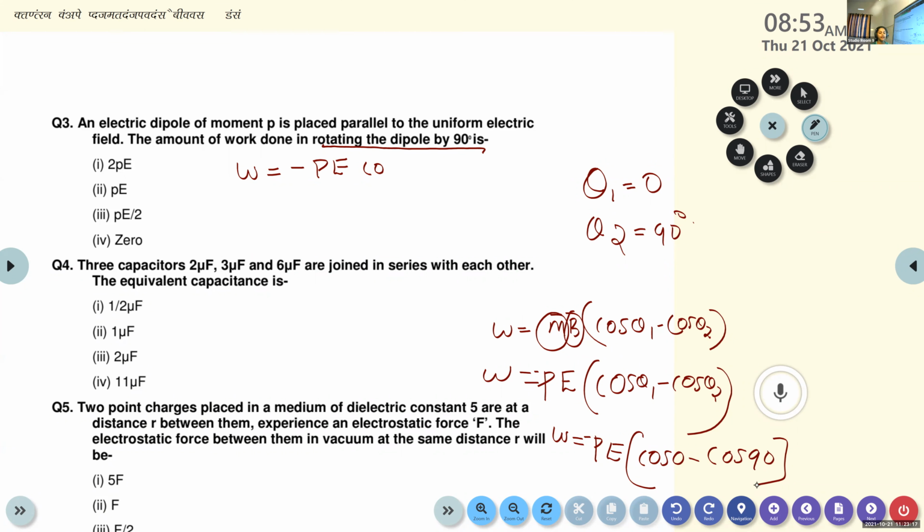We cannot directly take cos 90, because the dipole is rotating inside the uniform electric field. It must be rotating from a stable position to an unstable position. The stable position is theta 1 equal to 0, and the given dipole is rotating through an angle theta 2 equal to 90 degrees. So what will be the work done in rotating the electric dipole in a uniform electric field?